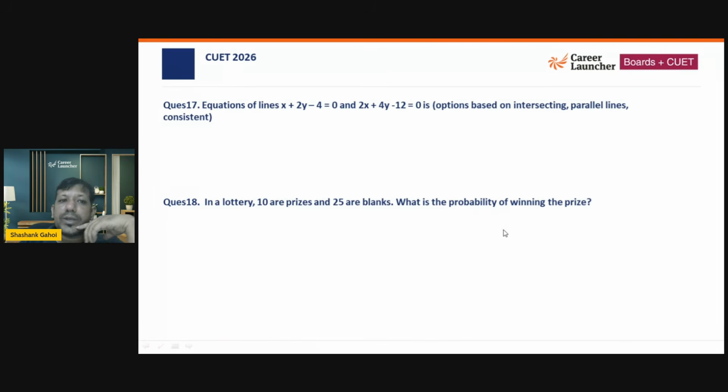Now, equations of lines. The options are based on intersecting, parallel lines, consistent. Okay, so I would say these are parallel lines, because if I divide this equation by 2, I am going to get x plus 2y minus 6 equal to 0. Now, if you look at this line and this line, these two lines are parallel, so I would say these are parallel lines.